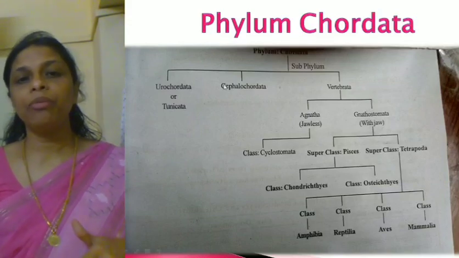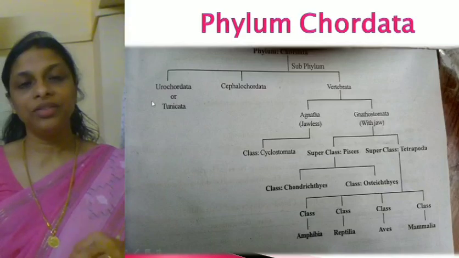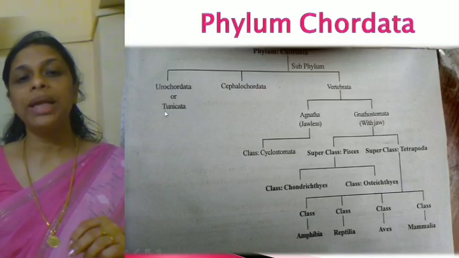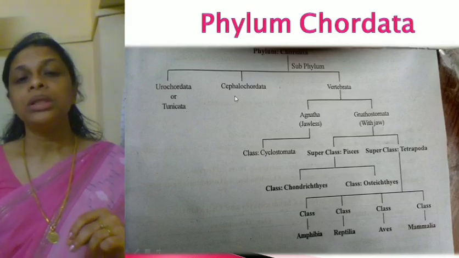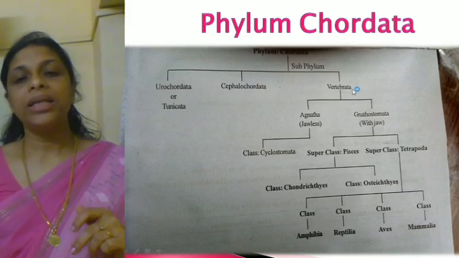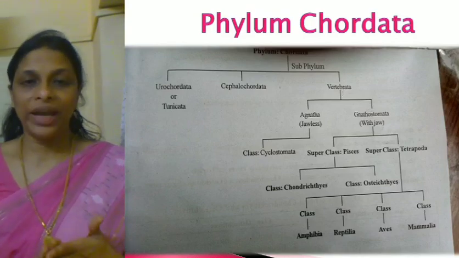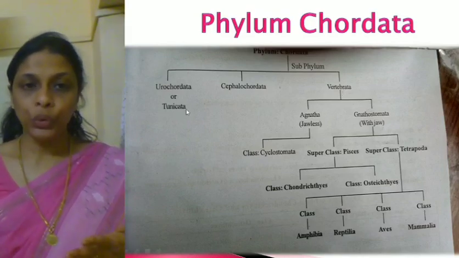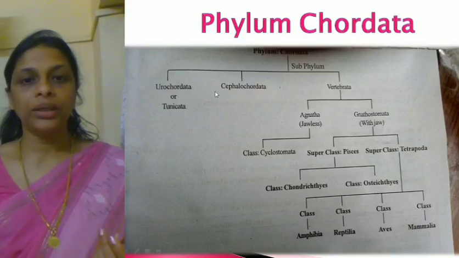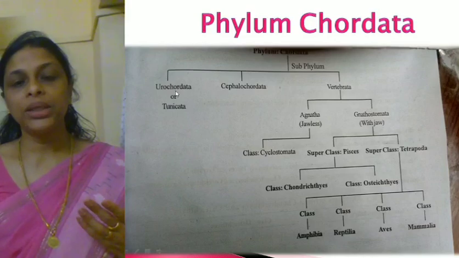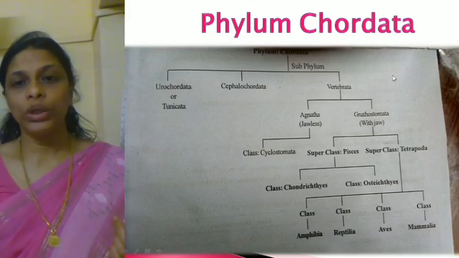There are 3 subphylums of phylum Chordata. Which are they? The first one, Urochordata, also called Tunicata, Cephalocordata and Vertebrata. So these are the 3 subphylums of phylum Chordata. Hope it's clear? Urochordata, Cephalocordata and Vertebrata.